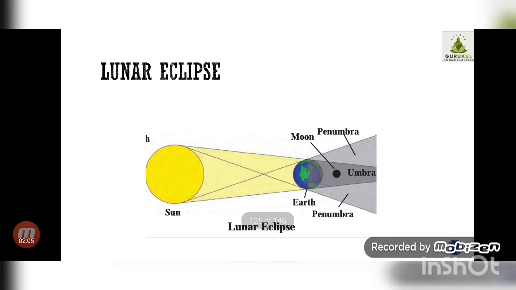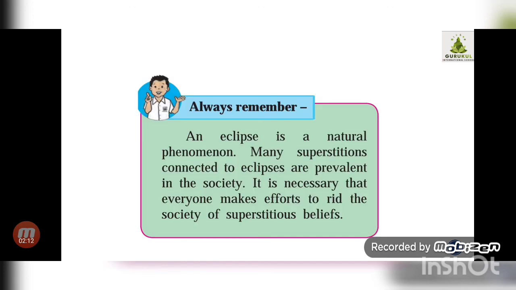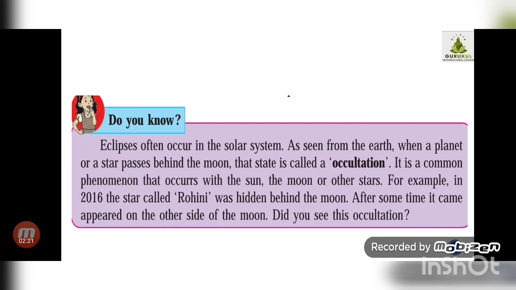So this was about the lunar eclipses. Eclipses often occur in the solar system, and as seen from the earth, when a planet or star passes behind the moon, that state is called occultation. One more concept we are going to learn: when seen from the earth, a planet or star passes behind the moon, and that means you cannot see that planet or that star, then that state is called occultation.